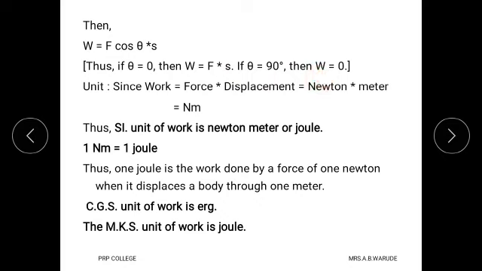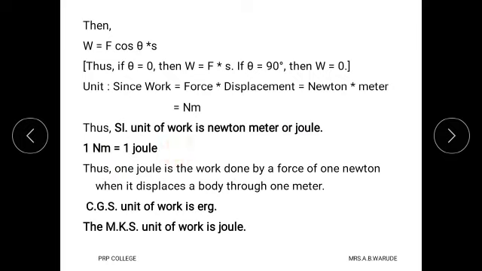Now we write the unit for work. The formula for work done is force into displacement, so we write the units of force and displacement. The unit of force is Newton and the unit of displacement is meter, and therefore the unit of work is Newton meter. This SI unit of work done, Newton meter, is also called joule. Therefore, 1 Newton meter is equal to 1 joule.